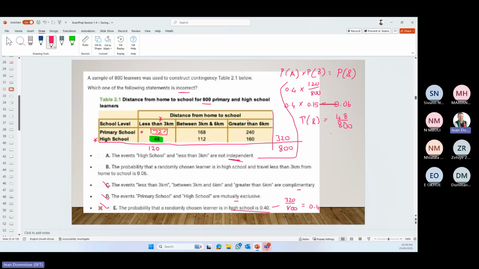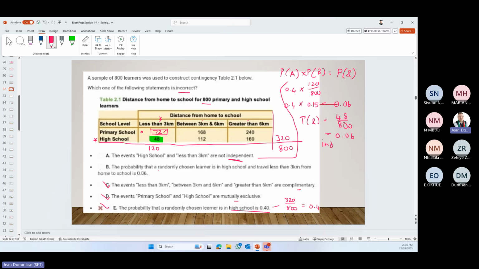Let's see what that value is. 48 divided by 800 is 0.06. So this tells us that probability of A times probability of B is equal to the probability of A and B, which makes it independent.